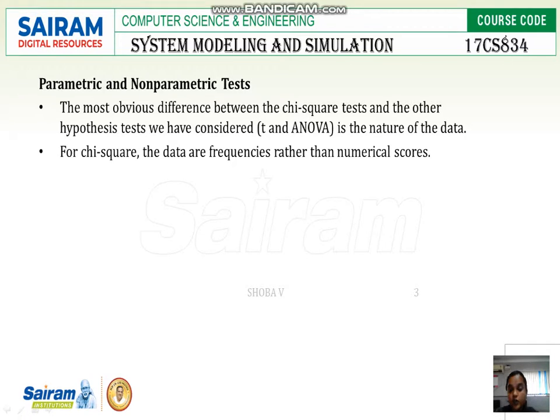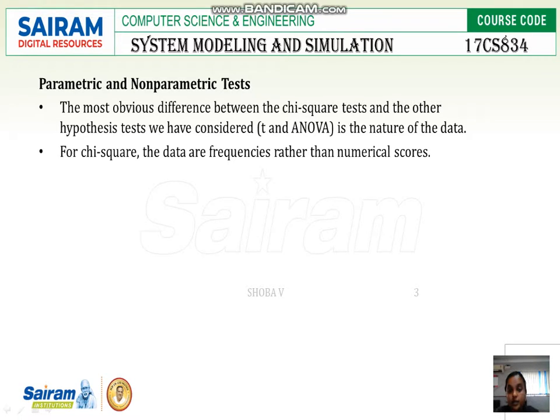The most obvious difference between the chi-square test and other hypothesis tests we have considered is the nature of data. So these kinds of tests we are going to put in the frequency test or the autocorrelation test. The chi-square test and the Smirnov test are nothing but comparing the tests with the existing one.